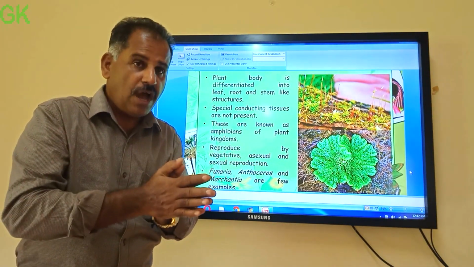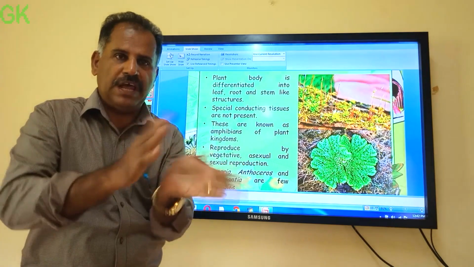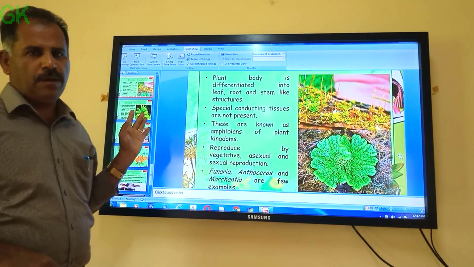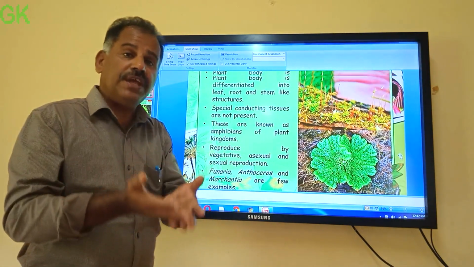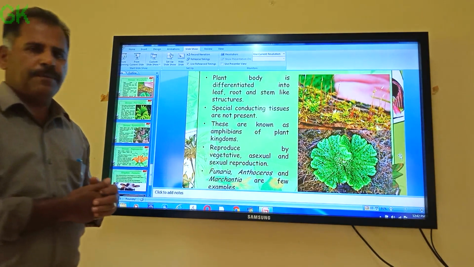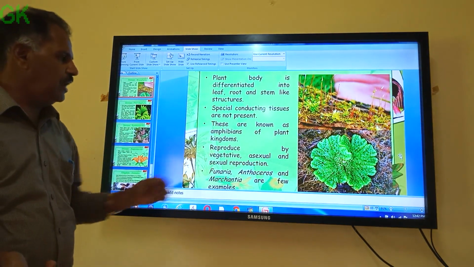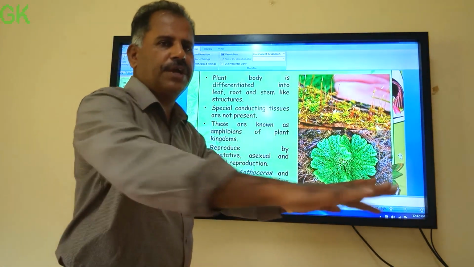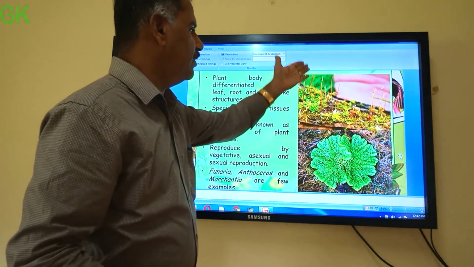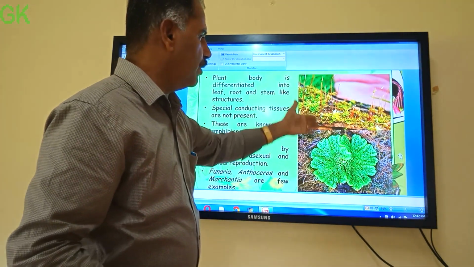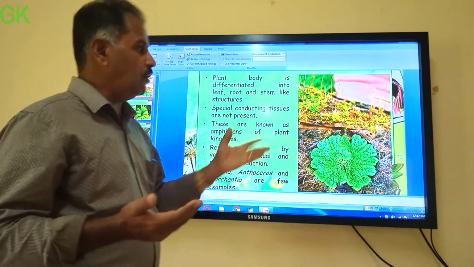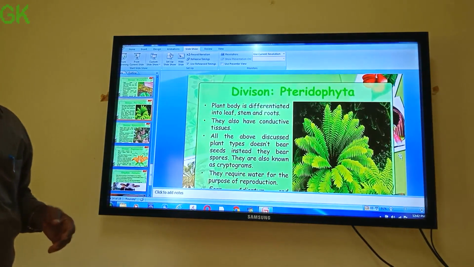That's why they are known as amphibians. They are said to be the amphibians of the plant kingdom. Bryophytes are known as amphibians of the plant kingdom. And they also show all types of reproduction like vegetative, sexual, and you can see it is very common in our ground during rainy season, Riccia, Marchantia, or mosses like Anthoceros, Funaria, all these are examples of this group.